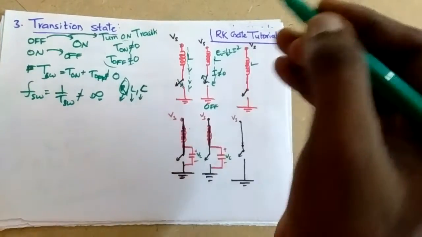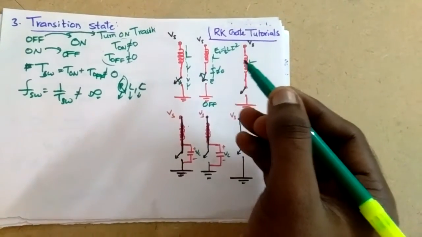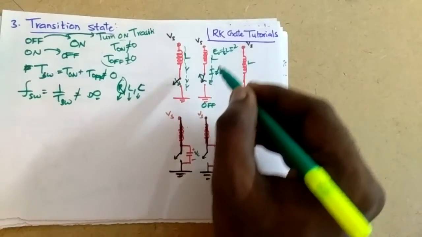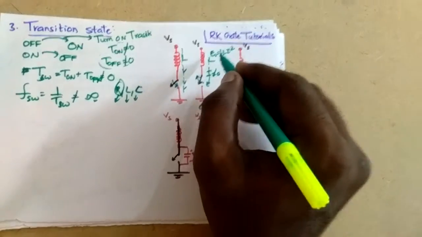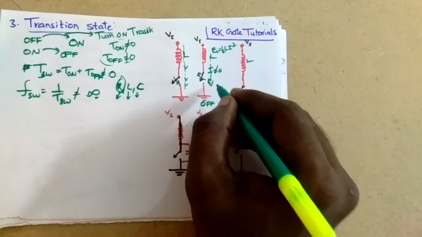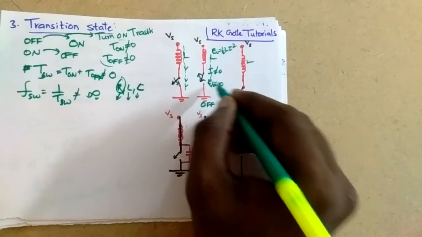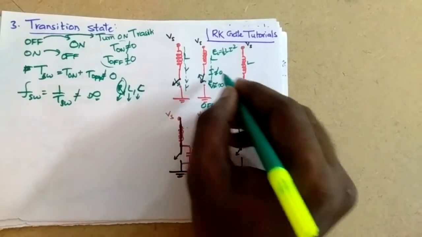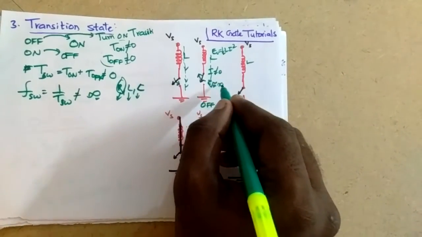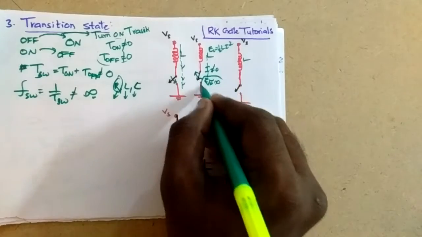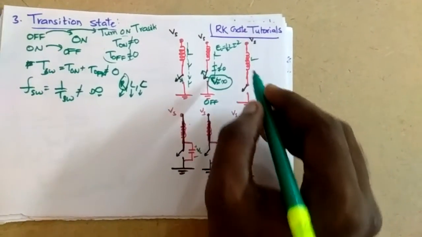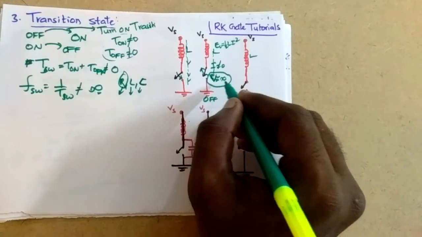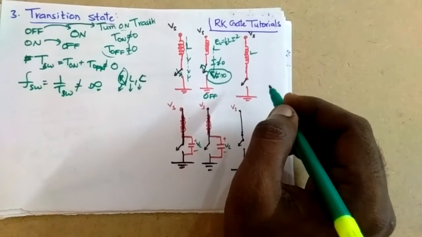The energy transforms. Energy is neither created nor destroyed, so the energy will be transformed from one form to another form. So here this energy will form V approximately equal to infinity. This cannot be borne by the switch. The practical switch does not withstand this infinite voltage. So the inductor may get damaged, the switch may get damaged, which means we have to provide some protection to the switch.